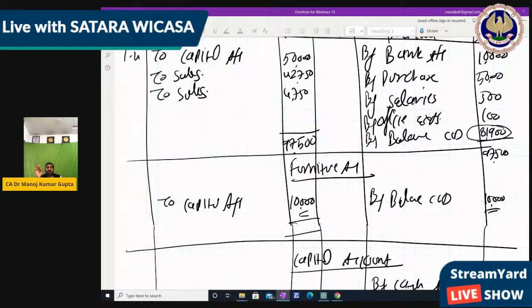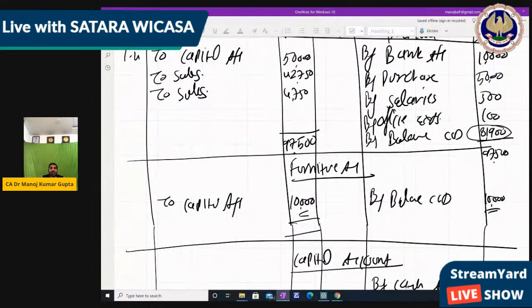Always remember, when you have a debit balance, next year your balance brought down will be on the debit side. That's why the balance carried down on the credit side will be debit in the next year or next month as balance brought down. So for all ledgers, you need to identify whether it is a debit balance or a credit balance. It is a debit balance in the cash account.